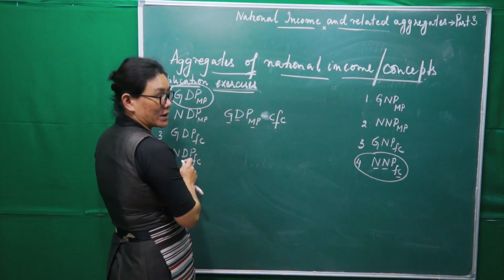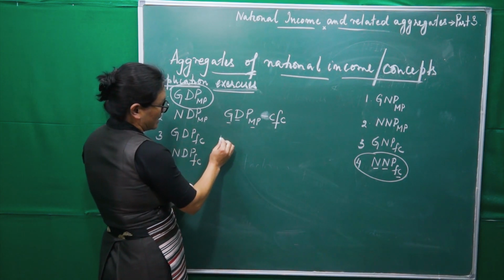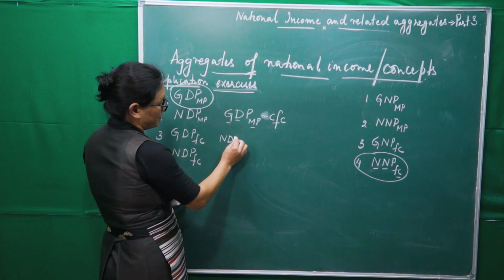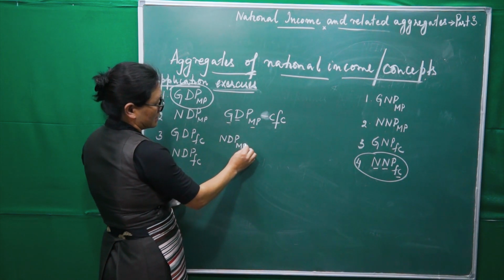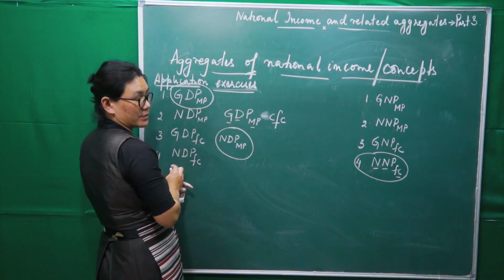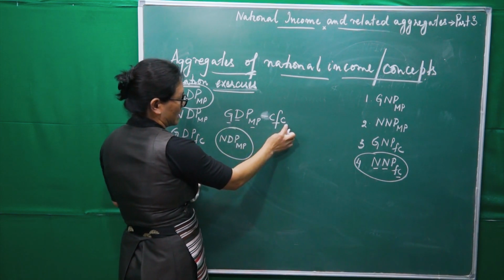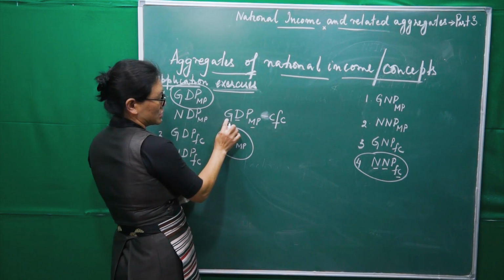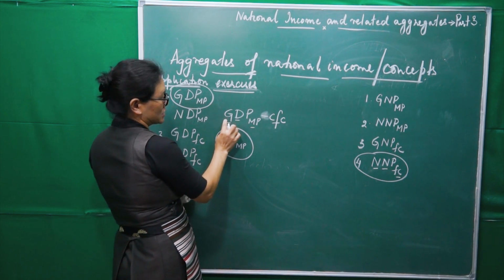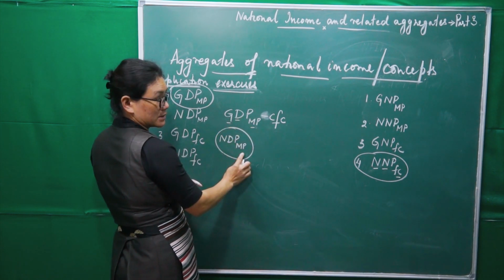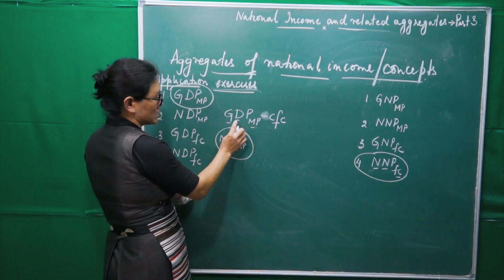Then it will become what? NDP at market price. So from gross, if we deduct CFC, this will change and become N, right? So NDP at market price. This concept came. Next one.